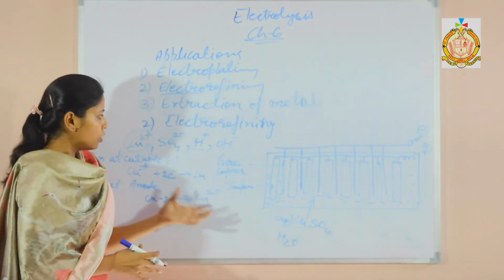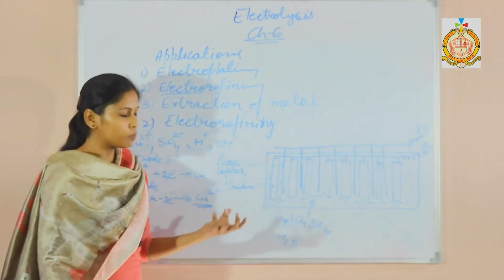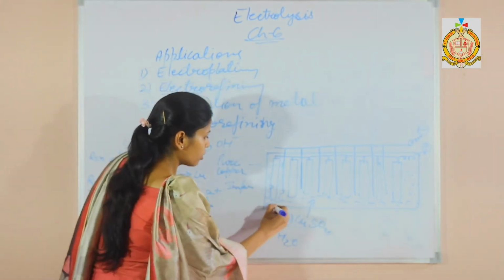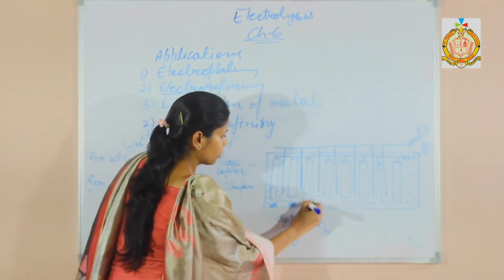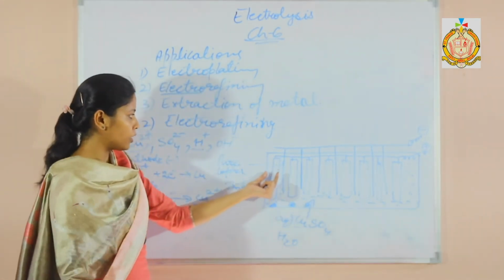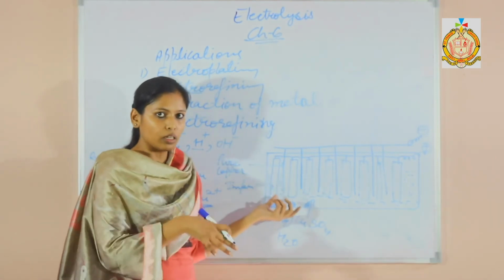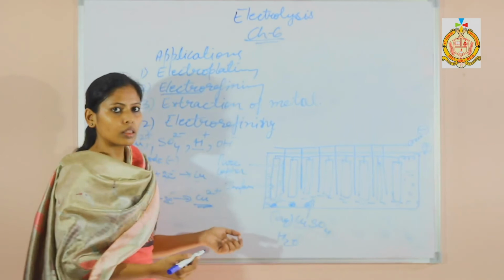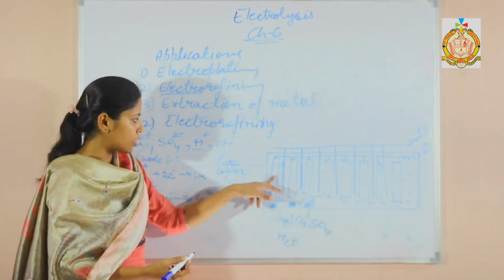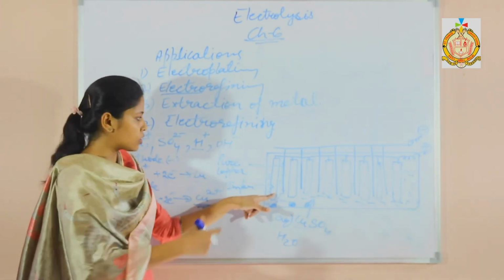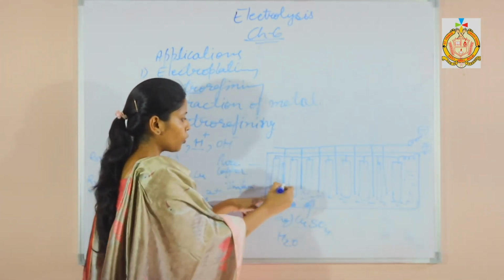So after this whole process, what will you observe? You will observe that these impure rods, after some time, these thicker rods will become thinner, and the pure thinner rods will become thicker. Why? Because these are dissolving, and from these Cu 2 positive ions, copper is depositing on pure copper.